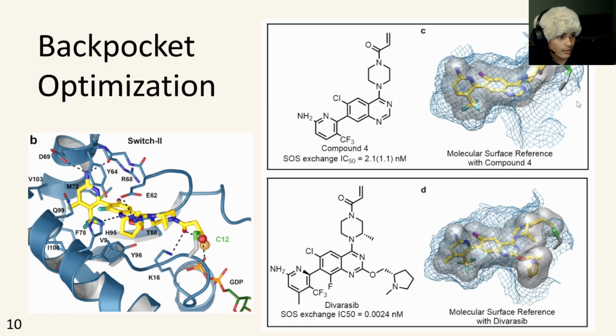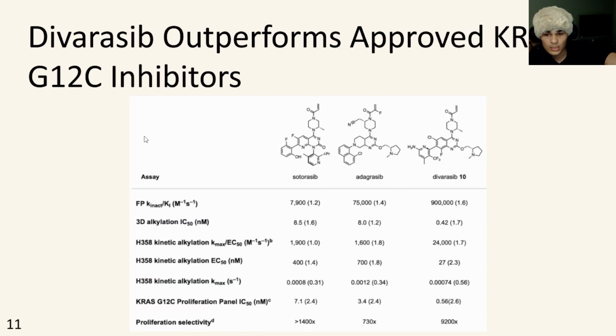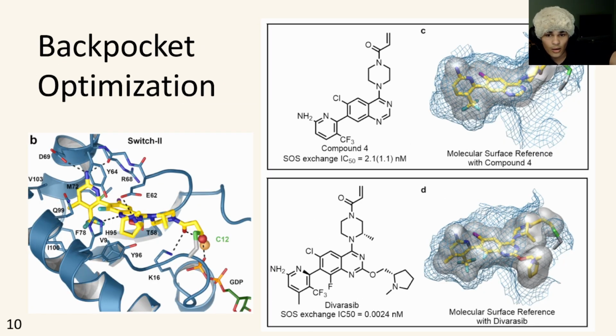A methyl got added right here also. They're just taking advantage of empty space. This is the cysteine, and this is the covalent bond that's formed, visualized in green in this photo.